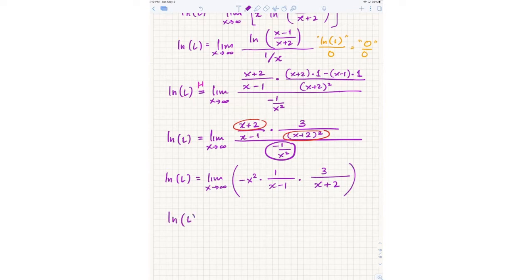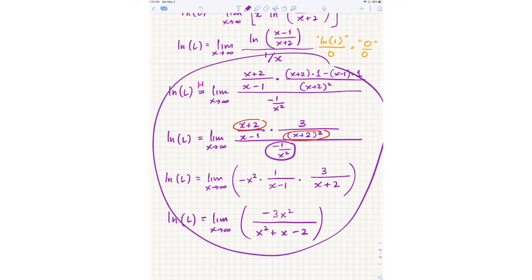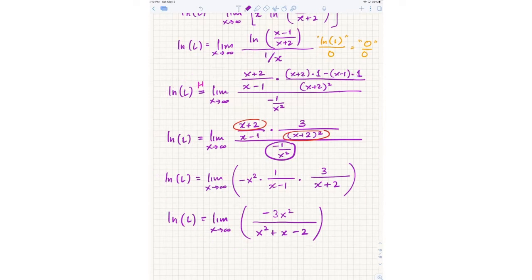And now this expression, I should be able to write very neatly as the fraction, let's see, negative 3x squared over, and let's actually multiply this out, x squared plus x minus 2. Okay, so lots of algebra. Any questions up until that point? Because it sounded like you guys kind of got somewhere around here, but maybe messed up algebra or derivatives or something.